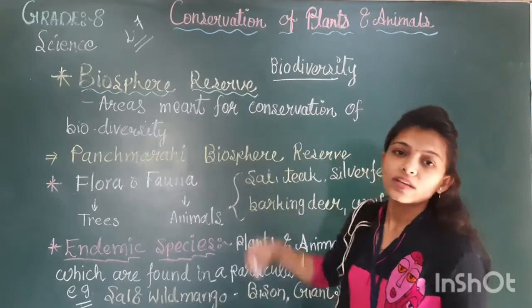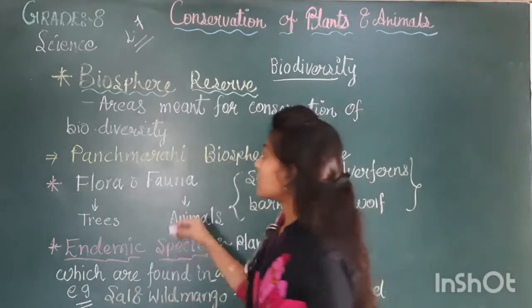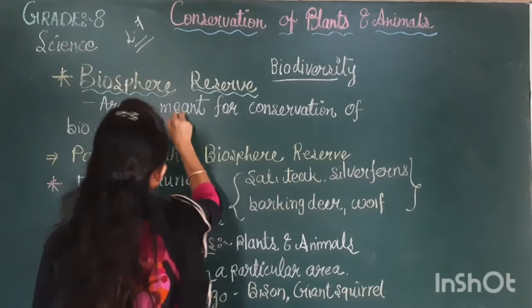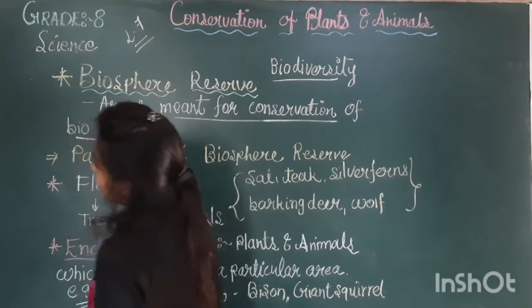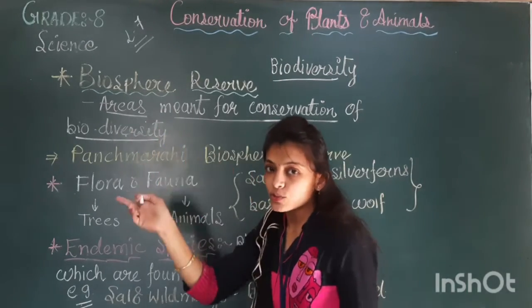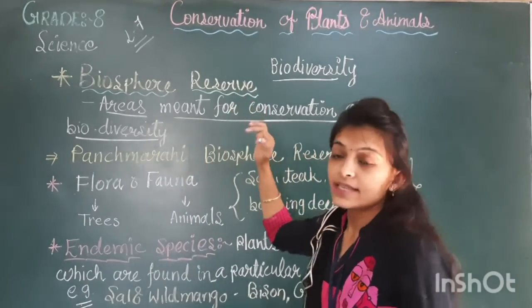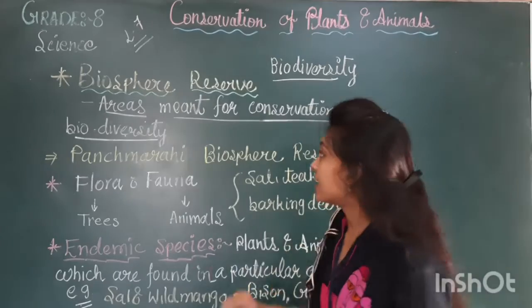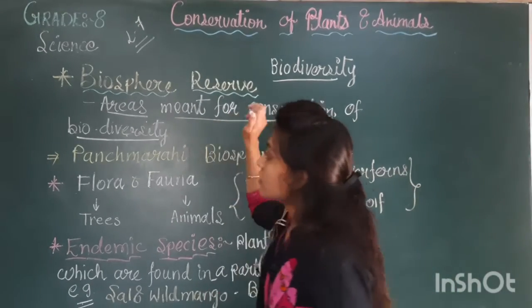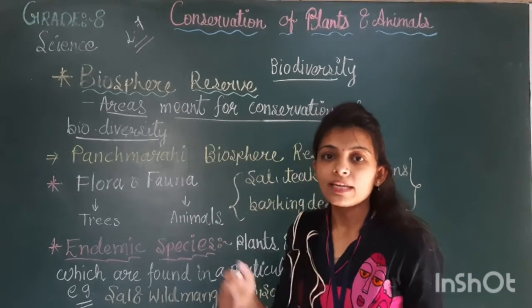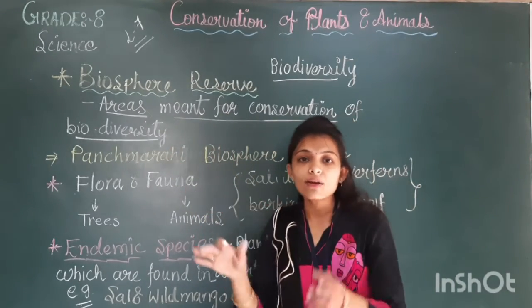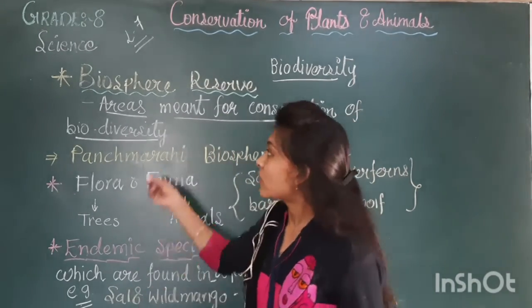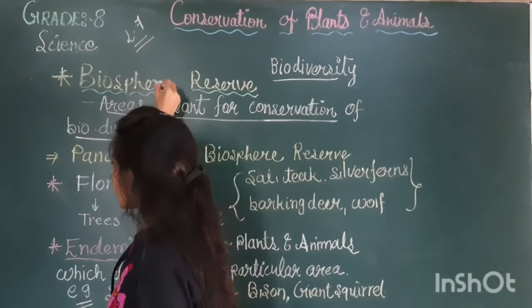What is a biosphere reserve? A biosphere reserve is an area meant for the conservation of biodiversity. Biodiversity means what? Wildlife and plants together. Biosphere is that type of area, in which the conservation of biodiversity will happen. An area is allotted so that biodiversity gets protection, and that is known as a biosphere reserve.